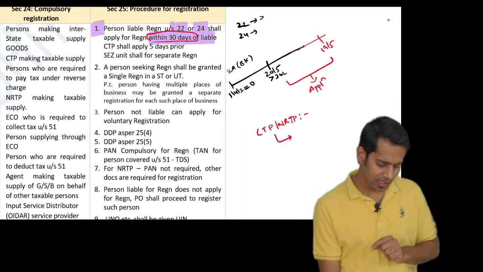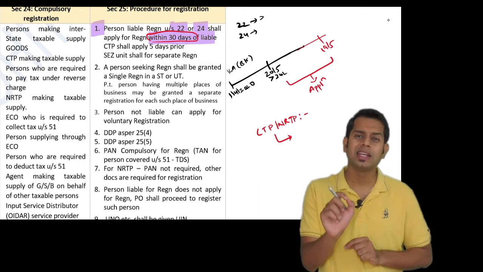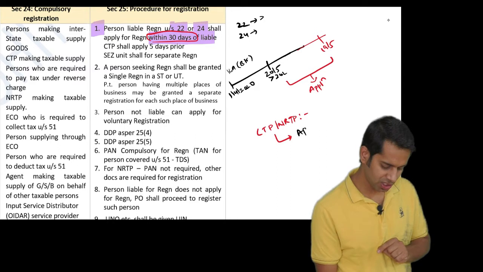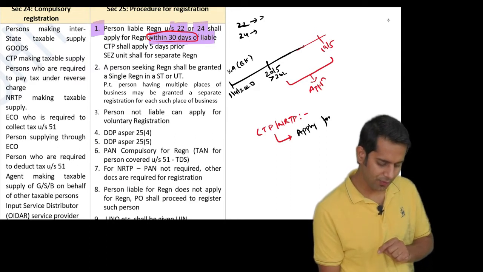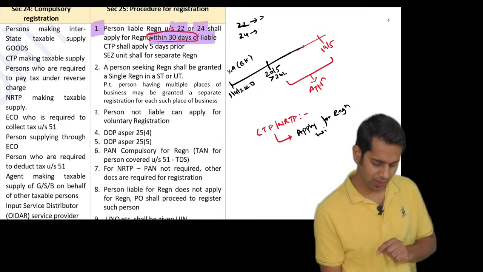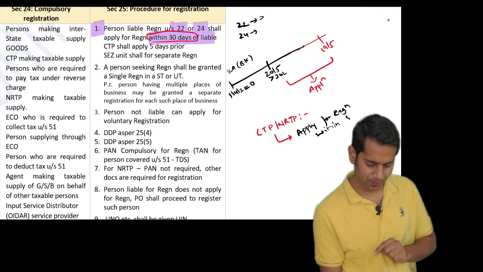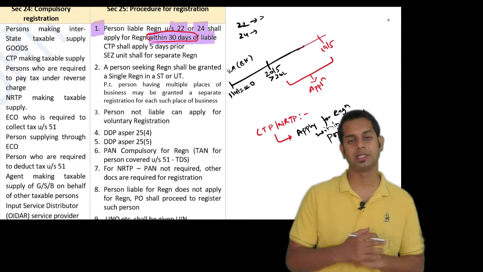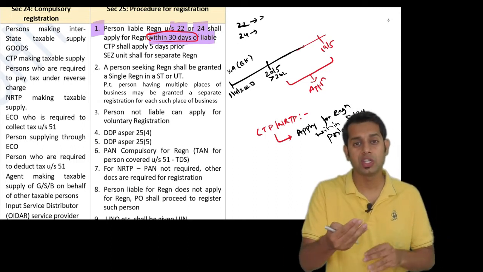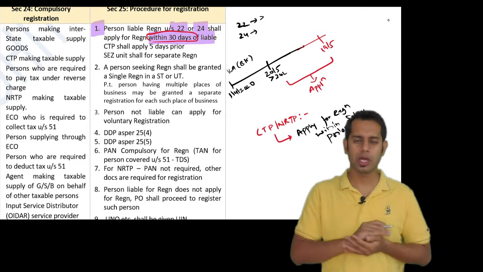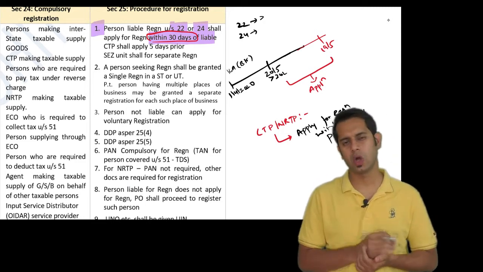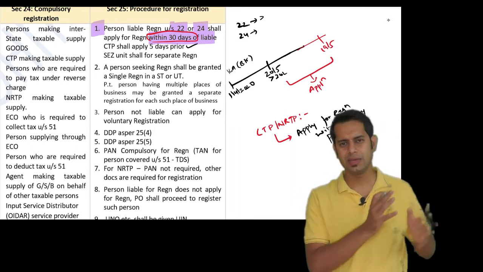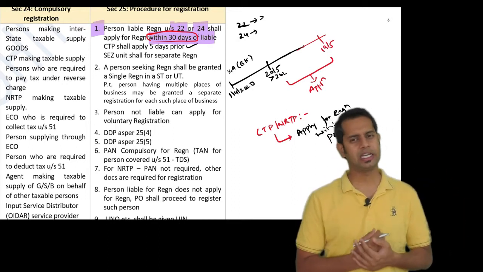But if you are a casual taxable person or non-resident taxable person, then you will have to apply for registration 5 days prior to commencement of your business, meaning you will have to apply for registration 5 days before starting your business. With regard to the second point, we will anyways see the detailed provisions given under Section 27.